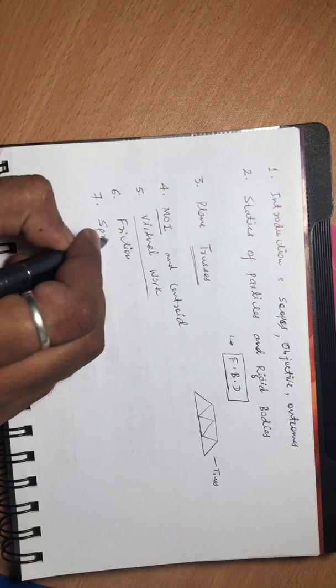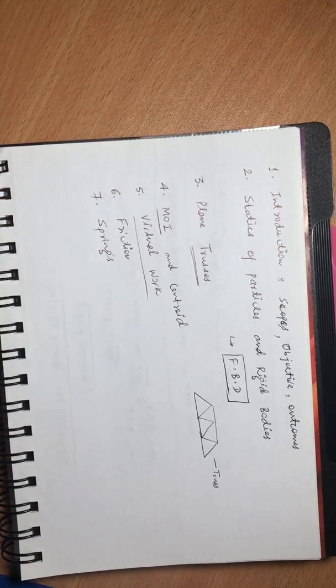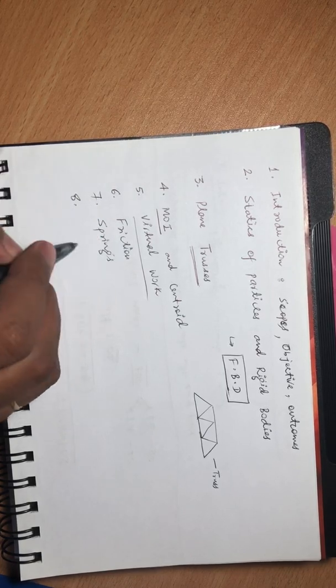After that we are going to learn about springs. I think you have some basic idea. We are going to study various types of springs: if springs are in parallel or in series, how they behave, and what will be the resultant stiffness of these combinations. And we will learn about various types of springs: laminated plate spring, leaf spring, closed coil helical spring, open coil spring, etc.